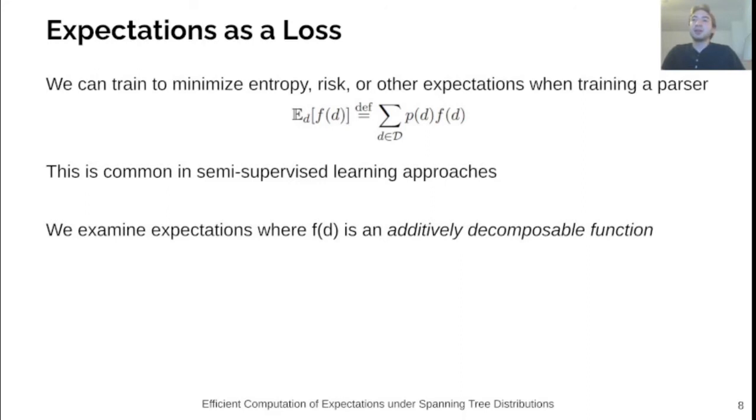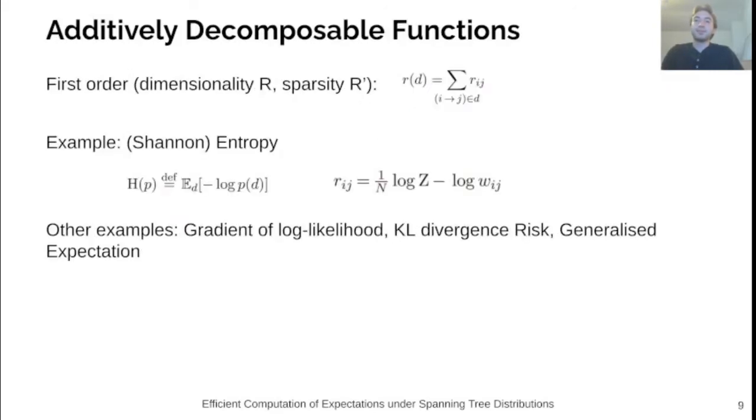Computing a generic expectation is intractable. However, we will examine a specific family of functions for which we can leverage the matrix tree theorem for efficient computation. The family of functions we will examine are additively decomposable functions. A first-order additively decomposable function of a tree is decomposed additively among the edges. For a function r, we say that capital R is the dimensionality of the function, and r prime is the sparsity of the function. By sparsity, we mean the largest number of non-zero values in any given call to the function r.